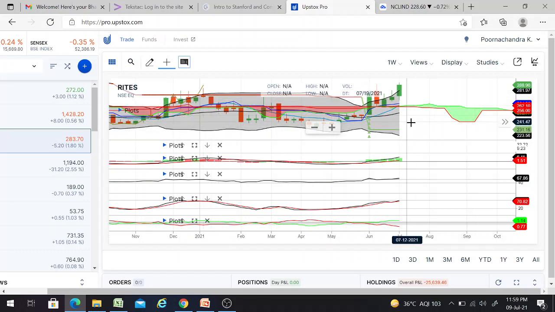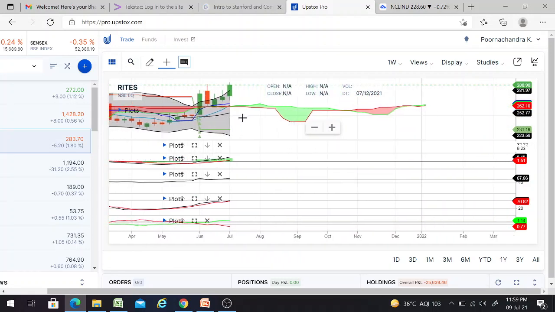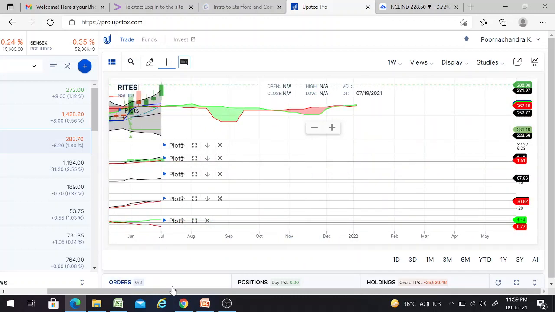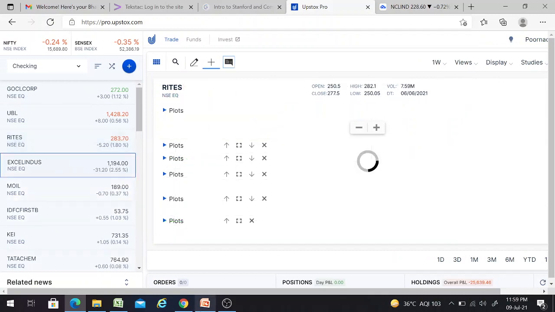Overall, for this also, we are getting more than 5 to 6 buy signals, friends. So this is also a perfect buy call stock, friends. And the next one would be the Excel index stock.